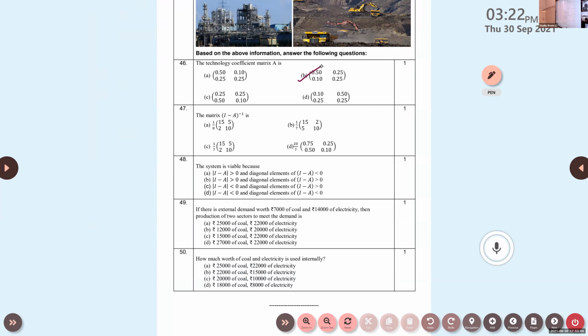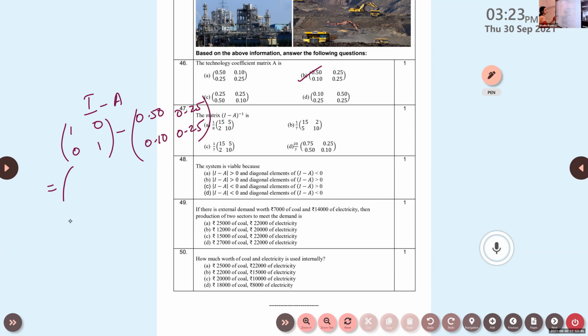Now find out the next part. What is I minus A the whole inverse? First find out what is I minus A. I is the identity matrix, isn't it? [1 0; 0 1] minus A, which is [0.50 0.10; 0.25 0.25].